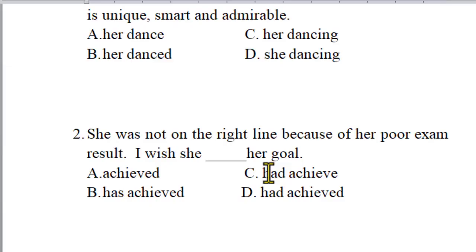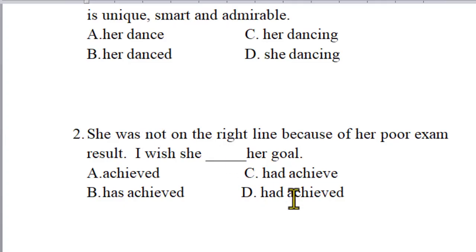I had books, I had friends, possession, but "had achieved" doesn't show possession, so this is the wrong structure. If you just use "had" as a tense or a time reference, the main verb should be written in the past participle form. So here, "had achieved": I wish she had achieved her goal, but I'm afraid, I'm sorry about this, she didn't achieve her goal because she was not on the right line.